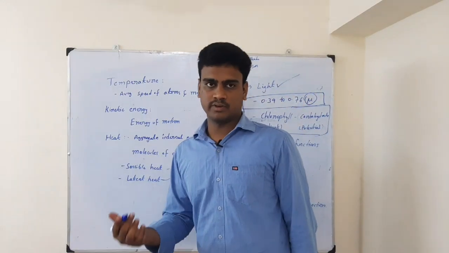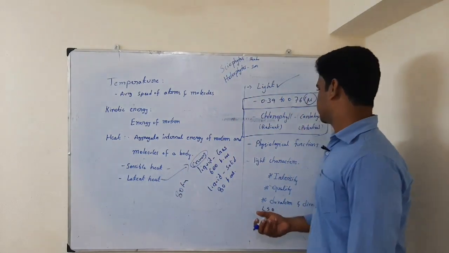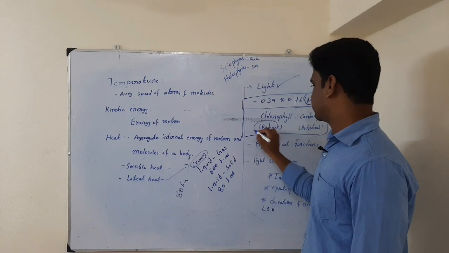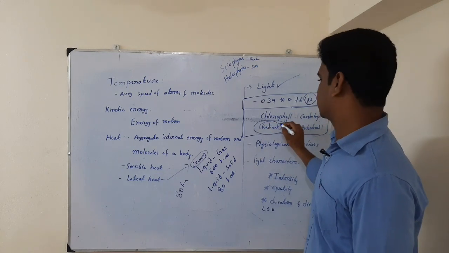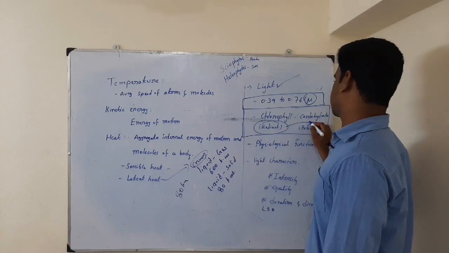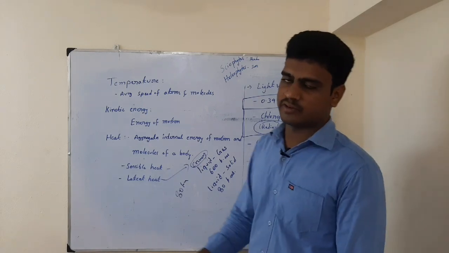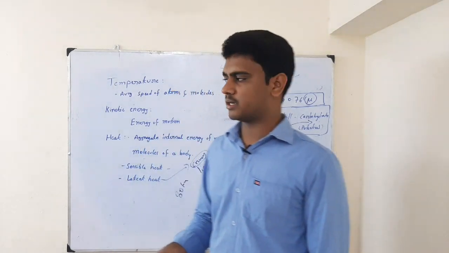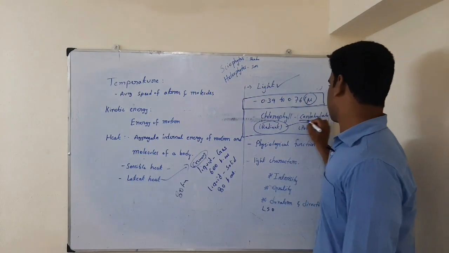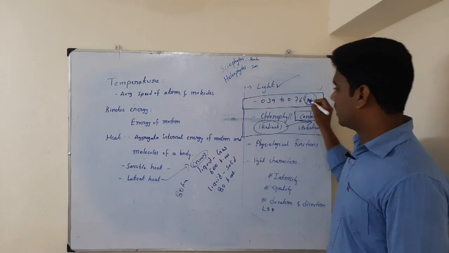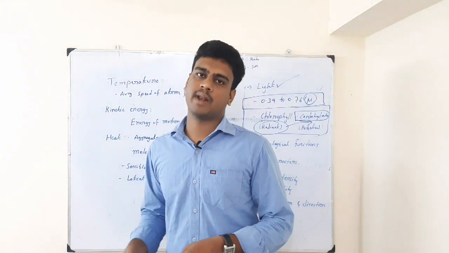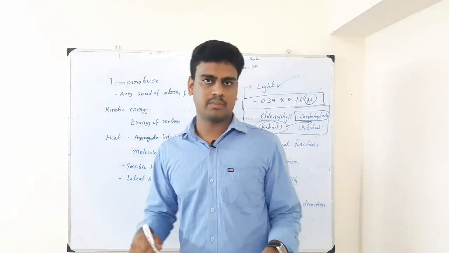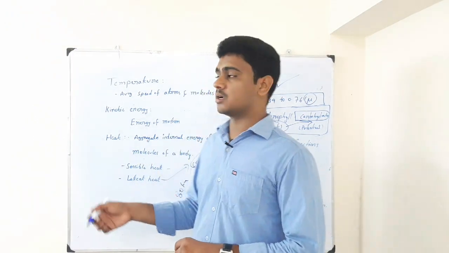Chlorophyll is the one which will take the light energy, and that is called radiant energy. Radiant energy, by the process of photosynthesis, will be converted into potential energy. Potential energy means the final output is nothing but carbohydrate. So the potential energy is carbohydrate. Because of light only this carbohydrate can be manufactured in the plant. Without light the plant cannot manufacture carbohydrate.